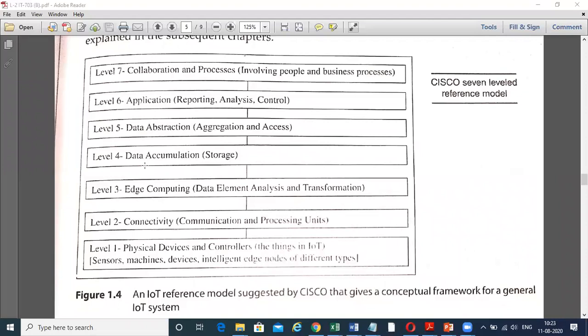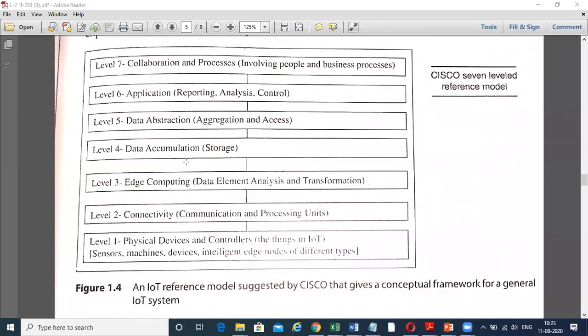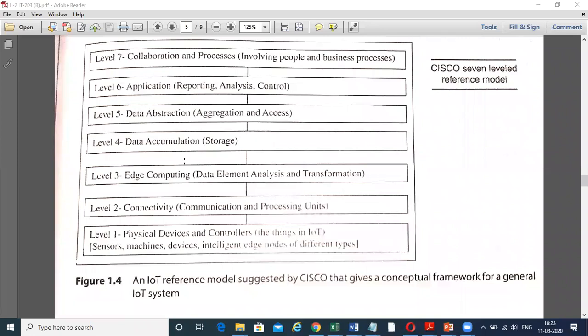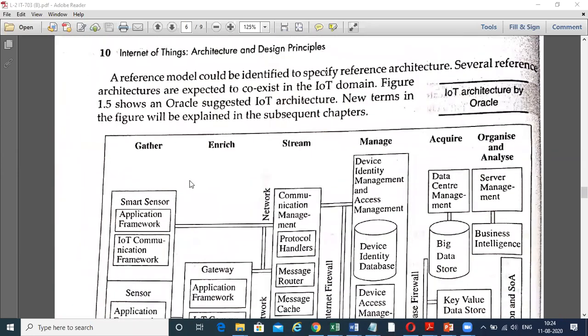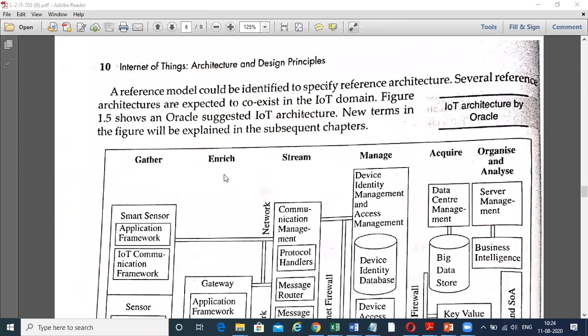Level 5 is data abstraction, which includes aggregation and access. Level 6 is the application, which includes reporting, analysis, and control. Level 7 is collaboration and processes, which involves people and business processes. So this reference model was given by Cisco and includes 7 levels. These 7 level reference architectures are expected to coexist in the IoT domain.